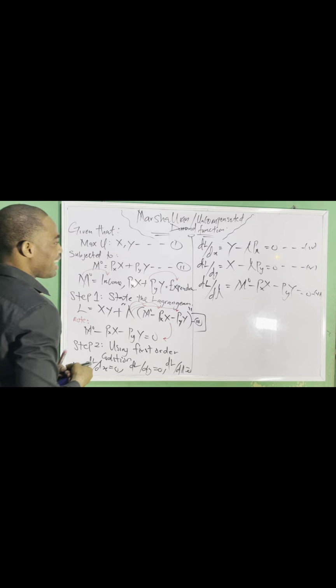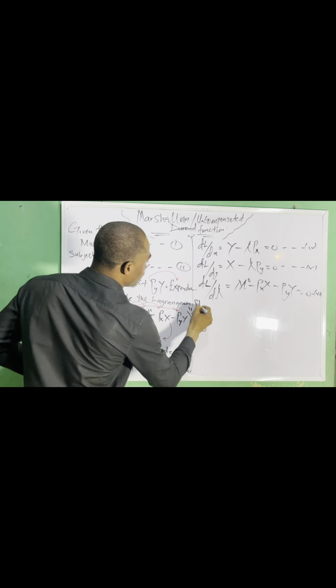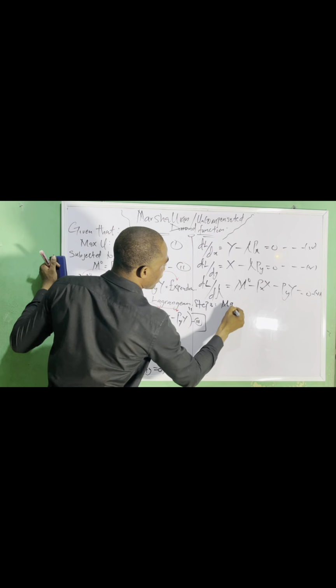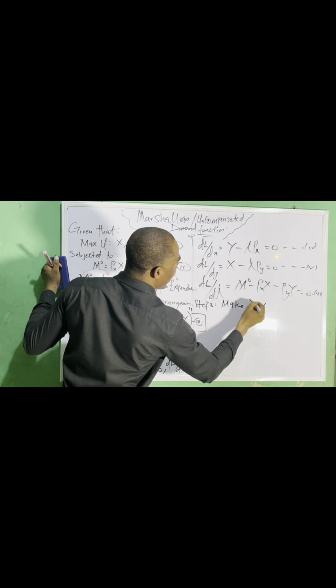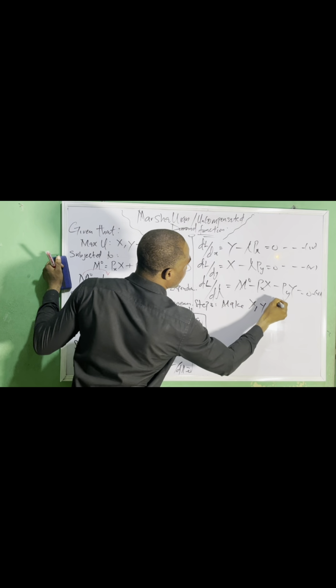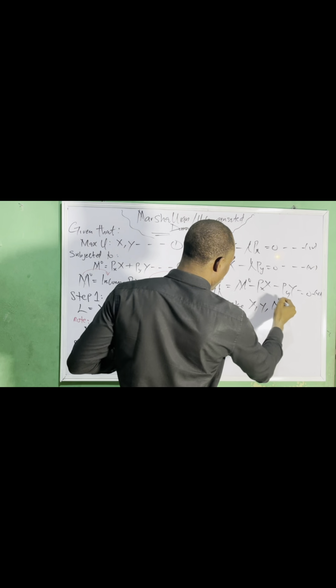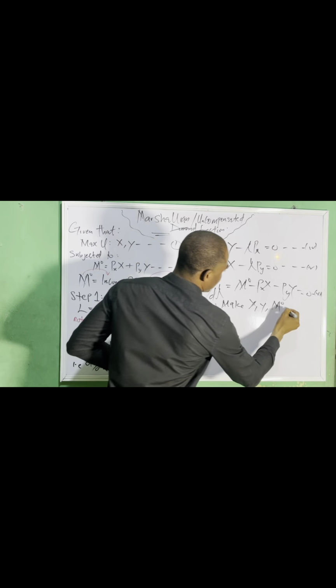The next steps now, let's say this was step 2, then let's move to step 3. In step 3, make x, y, and lambda, make x, y, and MO the subject.